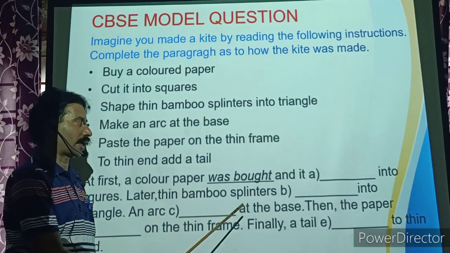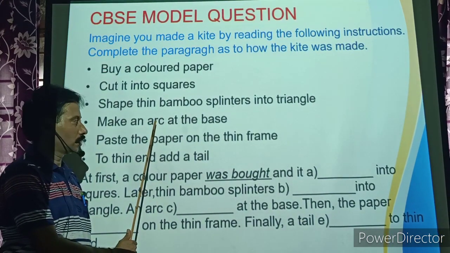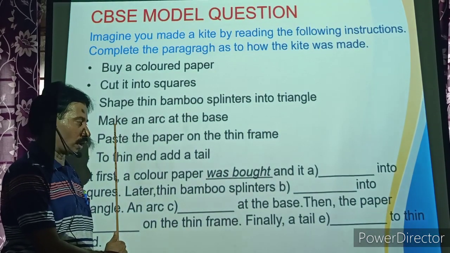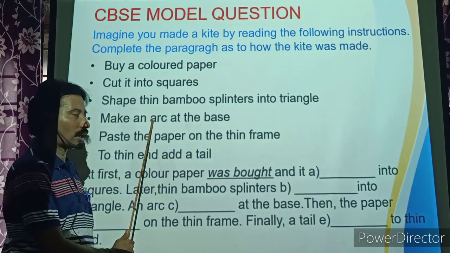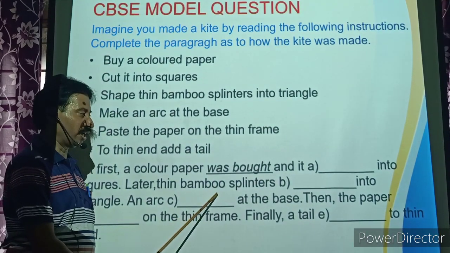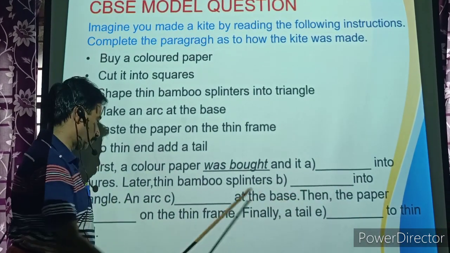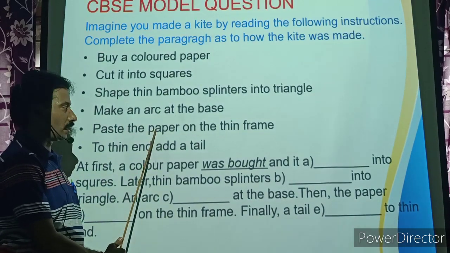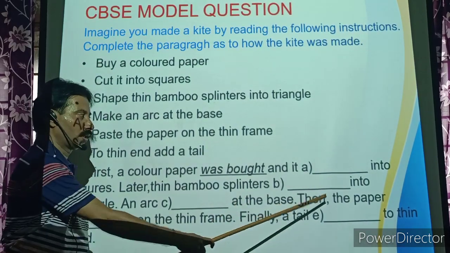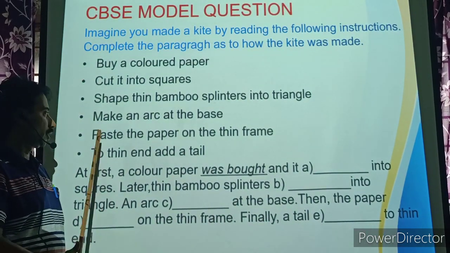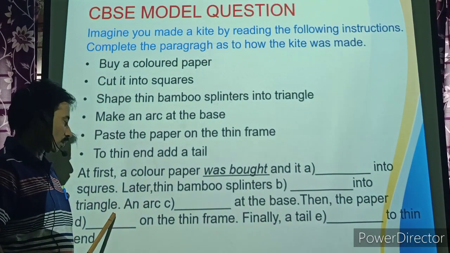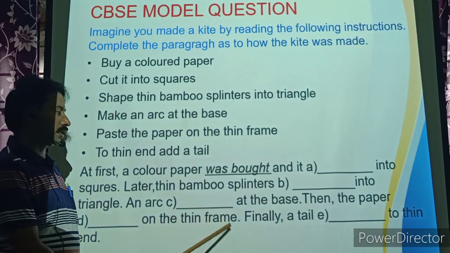An arc dash at the base. Make an arc. So make is the verb. Made is the past participle form. This arc is singular. So an arc was made at the base. Then the paper, paste the paper on the thin frame. Paper is singular. So take helping verb was. Then the paper was pasted. V3 form of paste is pasted. The paper was pasted on the thin frame.